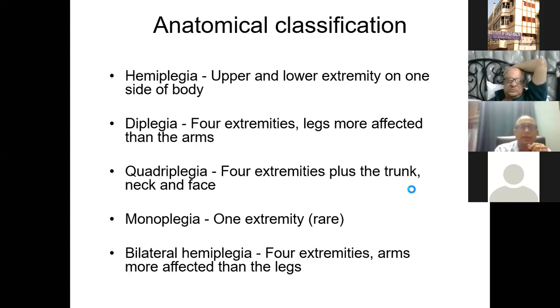Anatomically, we had discussed that it can be of different types, like hemiplegic CP involving one half, diplegic CP involving the lower limbs, quadriplegic CP, 4 limbs plus the trunk. Monoplegic CP is extremely rare, and bilateral hemiplegia is something where you have involvement of the 4 limbs, but arms are more affected than the legs.